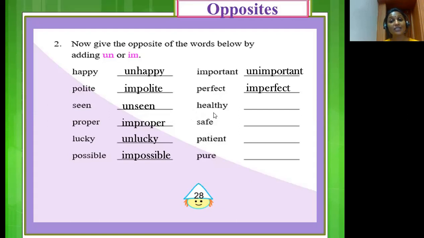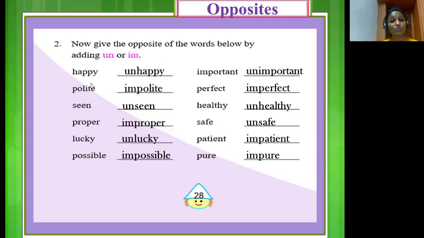Healthy, we add un in front of the word and frame the opposite, unhealthy. Safe, here again we add un in front of the word safe and we get unsafe. The next word is patient and by adding im in front of it, we get the opposite, impatient. The last word we have here is pure and the opposite of pure is impure.